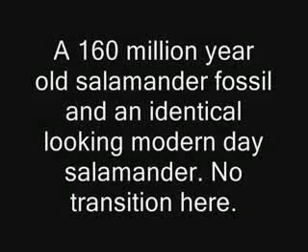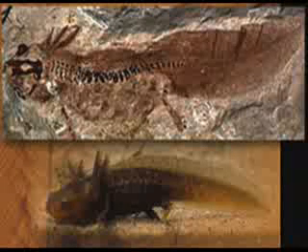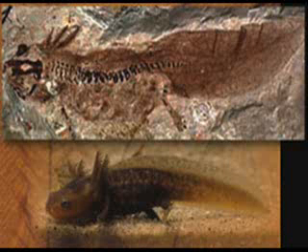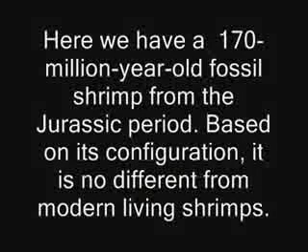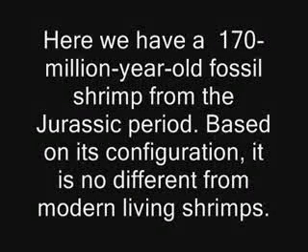No transition here. Here we have a 170 million year old fossil shrimp from the Jurassic period. Based on its configuration, it is no different from modern living shrimps.